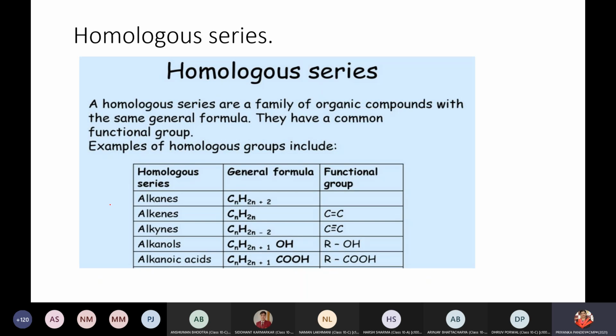And you have 3 functional groups which are being done right now: alkanes, alkenes and alkynes. You have 3 more: alcohols, aldehydes and carboxylic acid. These 3 we'll do in the next class.